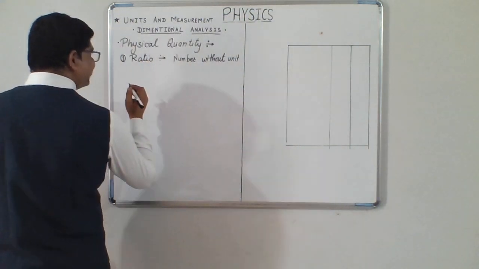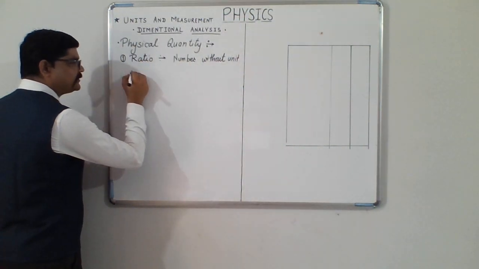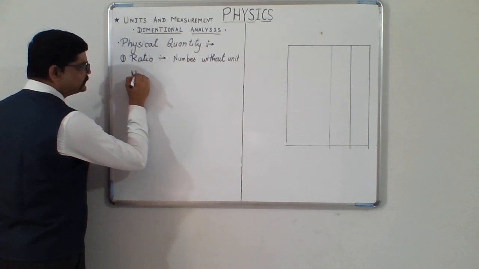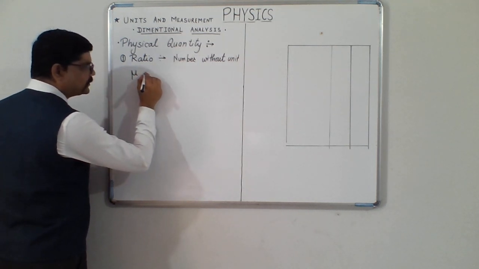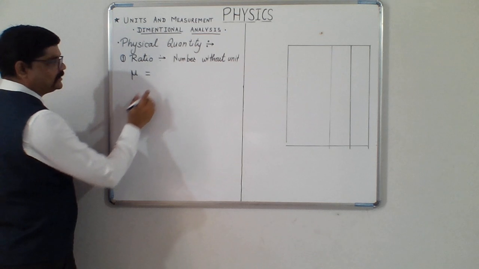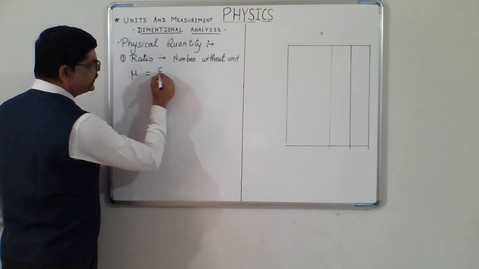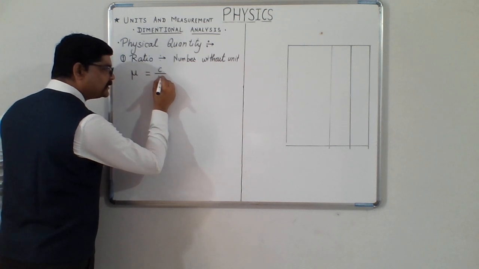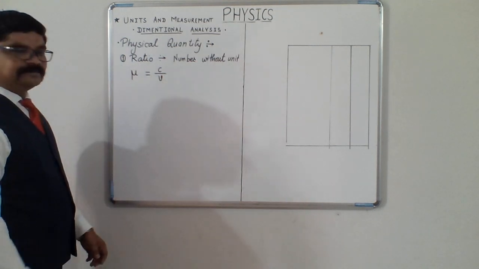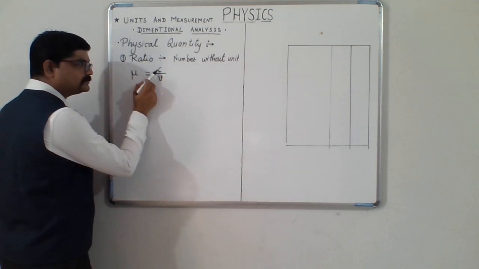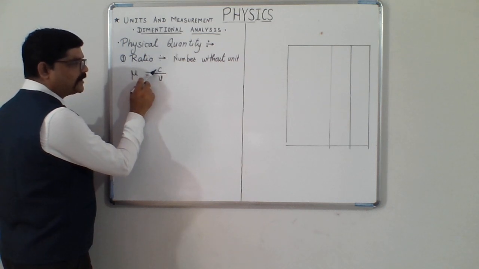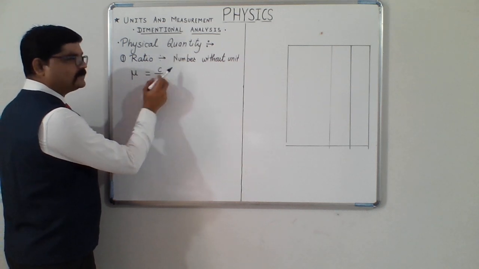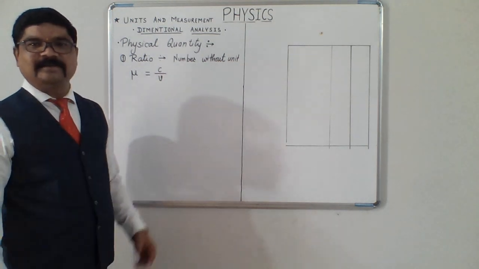In earlier classes, we had studied the refractive index of a substance, which can be given in the form of the speed of light in vacuum to the speed of light in the given medium. So this is a ratio. Velocity of light in vacuum c is equal to 3 into 10 raised to power 8 meter per second.